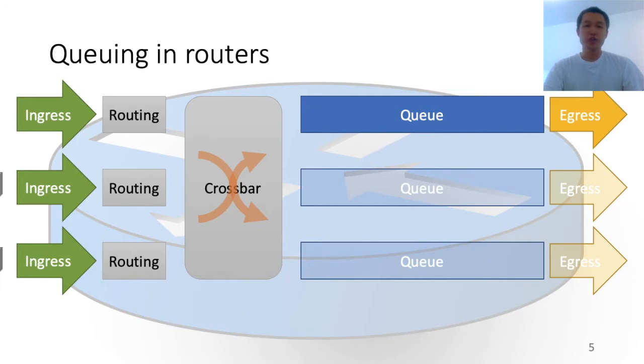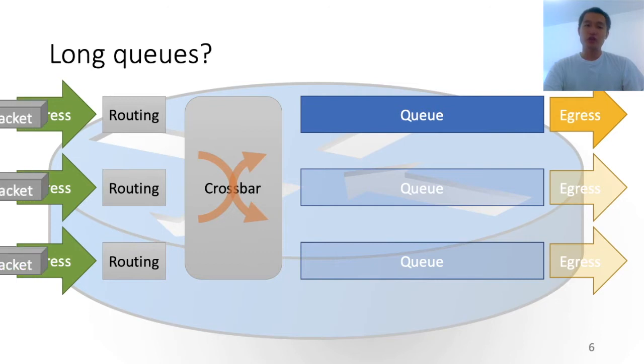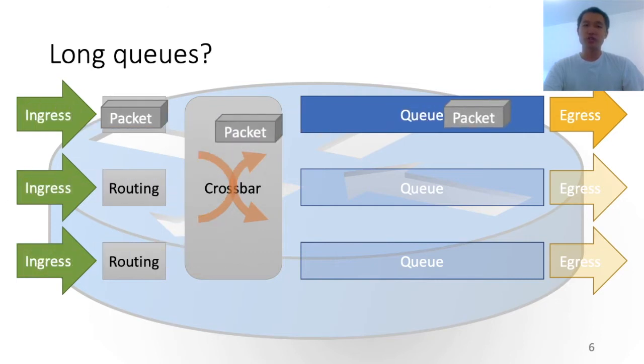Let's say when packets show up on the ingress, we first do the routing decision. And unfortunately, these two packets all go to the same egress port, so they have to be queued one after each other. And then they will go out the egress port one by one. Queuing here is necessary for us when we do packet switching to achieve statistical multiplexing. However, once we have a queue, we may have very long queues. Maybe there will be a lot of packets show up simultaneously, all going to the same egress port.